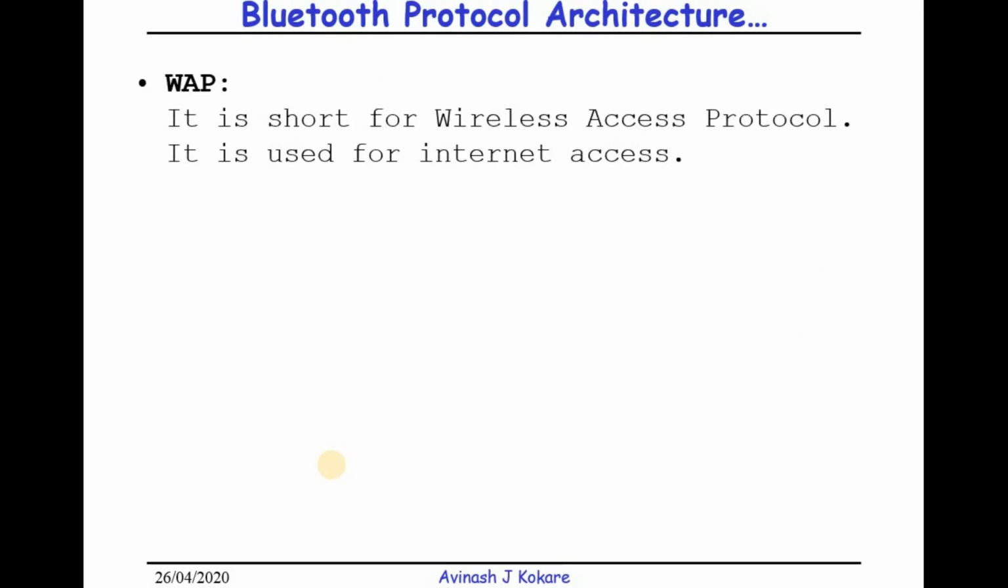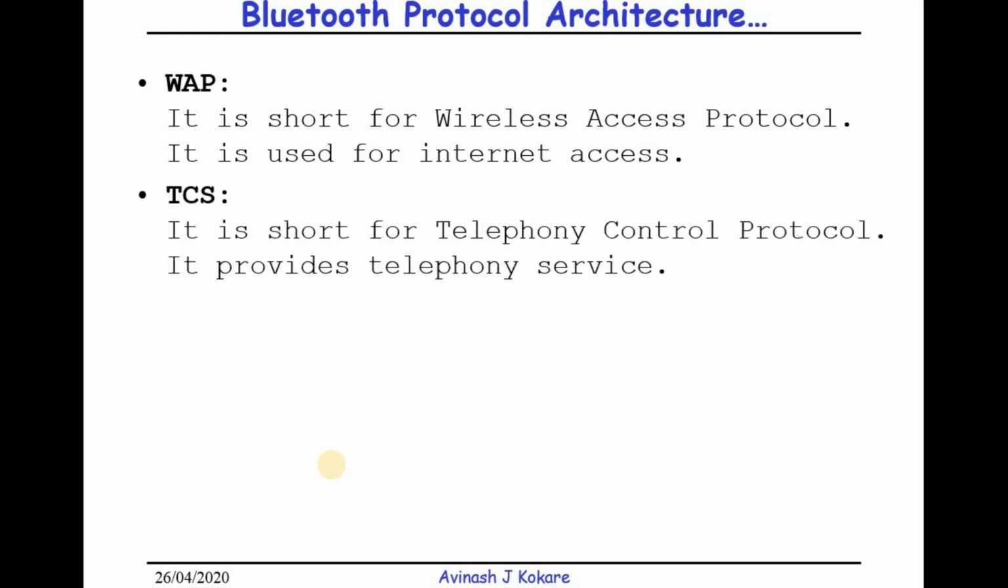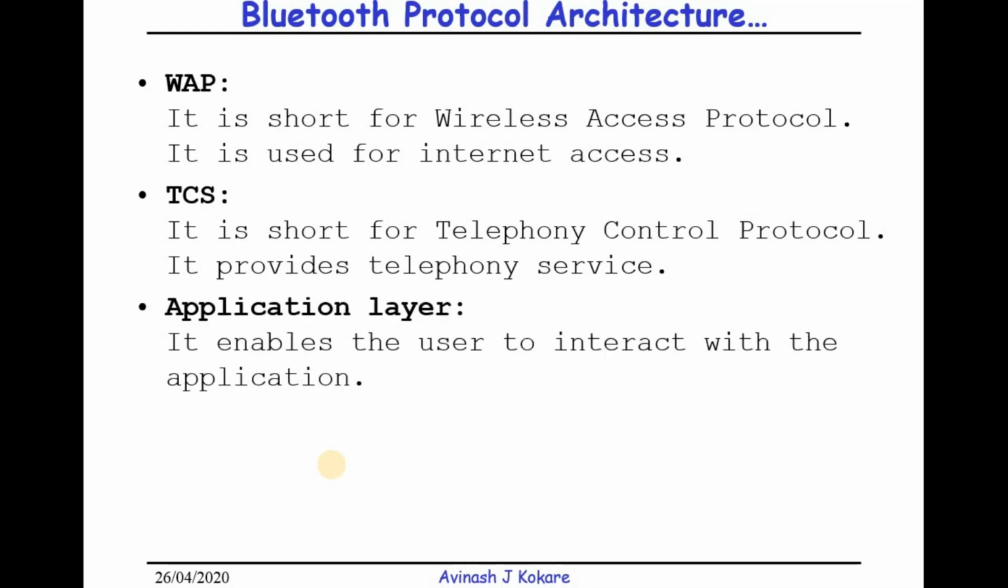The next layer protocol used inside the Bluetooth is WAP. Inside a mobile, like the WWW used for internet communication in desktops, a similar kind of protocol, WAP, Wireless Application Protocol, is used for internet access. Then TCS is the short form of Telephony Control Protocol, and it provides the telephony services inside the Bluetooth. And finally, the application layer. The application layer enables the user to interact with different applications. Whatever application uses the Bluetooth technology, this application layer enables the Bluetooth to interact with these applications.